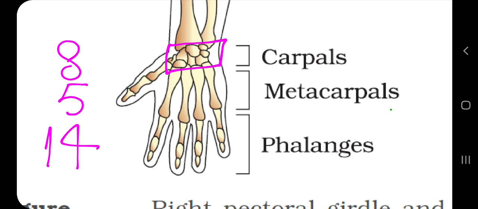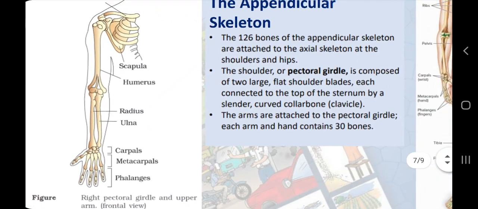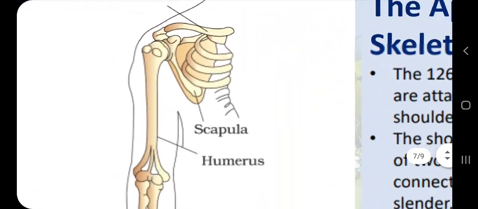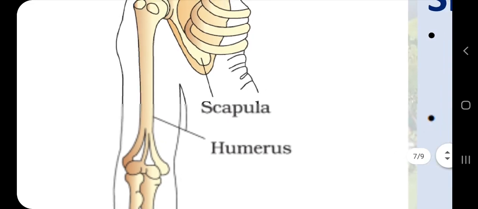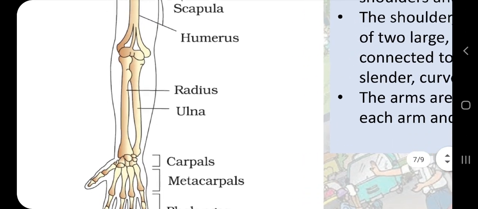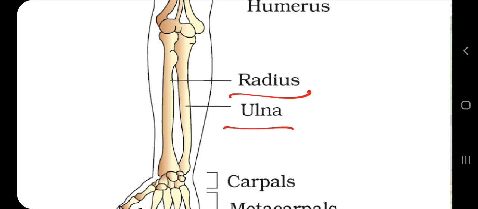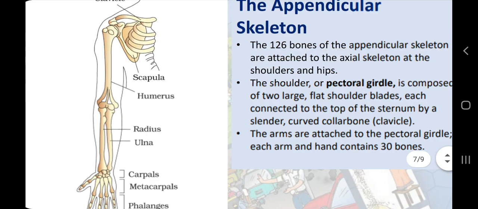Now we have one strong bone in the initial part of the arm which is attached with the girdle, which is called the humerus, and 2 bones here which are called radius and ulna. Do not bother about the names if you want to only calculate the number. Radius and ulna, 2 bones in the part of the arm which is connected with your wrist or palm.